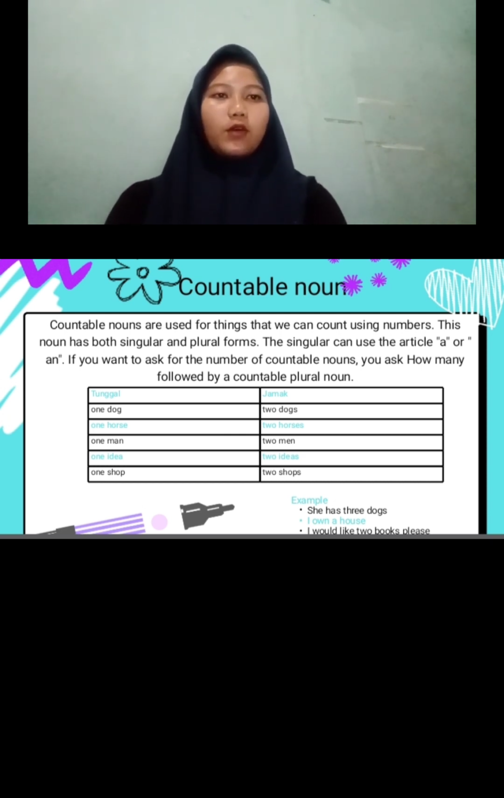Singular, one dog, plural, two dogs. Singular, one horse, plural, two horses. Singular, one man, plural, two men. Singular, one idea, plural, two ideas. Singular, one shop, plural, two shops. Examples: she has 3 dogs. I want a horse. I would like to book a place. How many friends do you have?